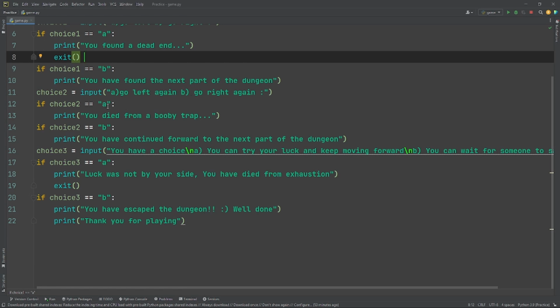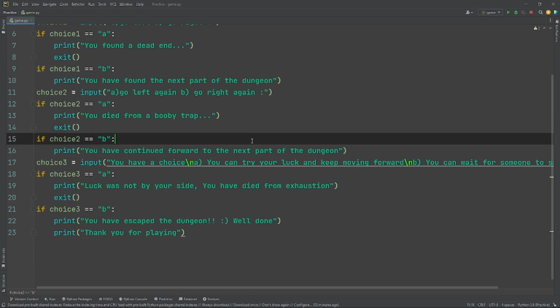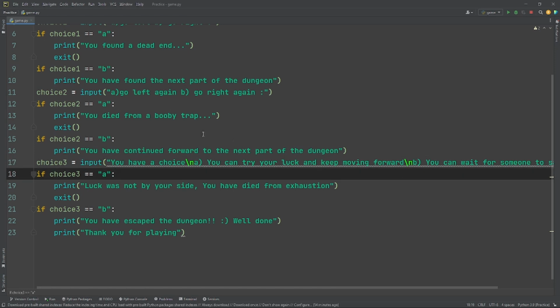If you chose A, you died from a booby trap, and I should have put exit, bracket here, so you died, of course. And if your answer is B, you have continued forward to the next part of the dungeon. Now, choice 3, if you see, I put this function again that I taught you earlier on. This helps you not to keep writing print. So I did that quickly.